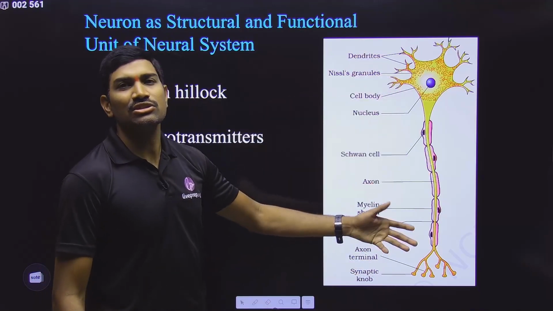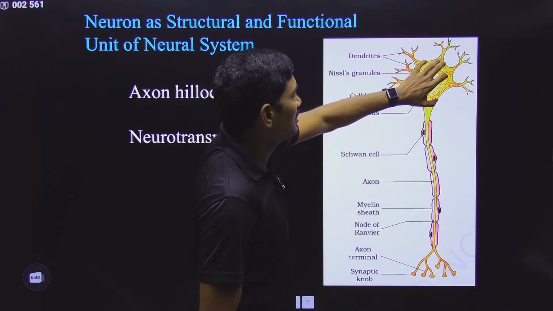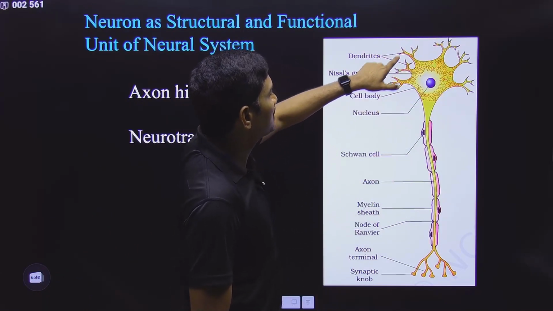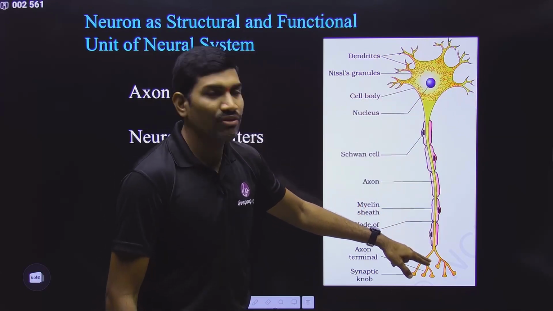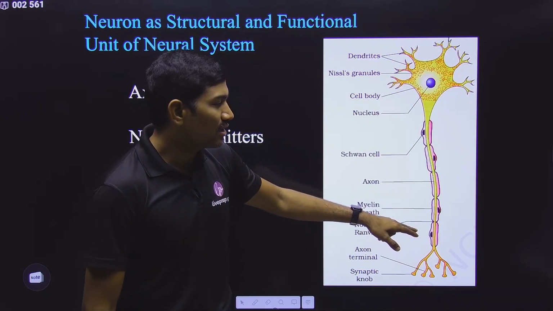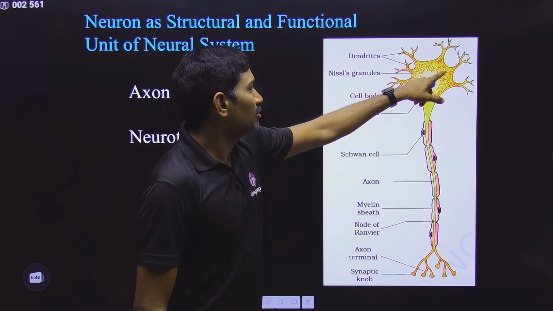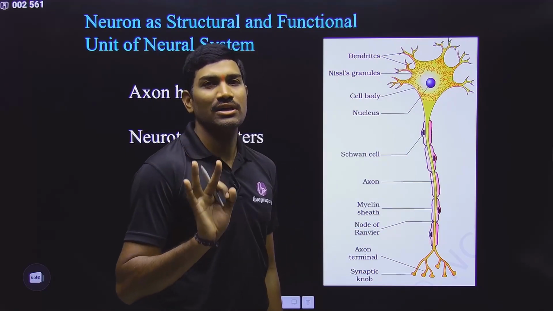In the basic structure of this neuron, we are talking about a total of 3 regions. What are these? First one is called the cyton or cell body. Second one, these branched structures, are called dendrites. And the third one is this long fiber-like structure, called the axon. So the total 3 regions are cyton or cell body, dendrites, and axon. These are the 3 parts that we are talking about.